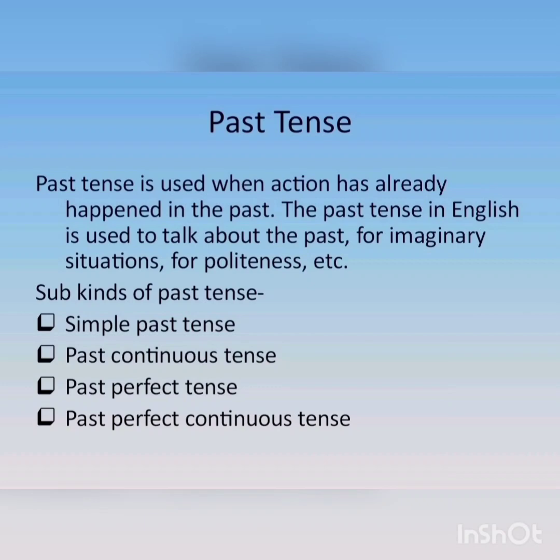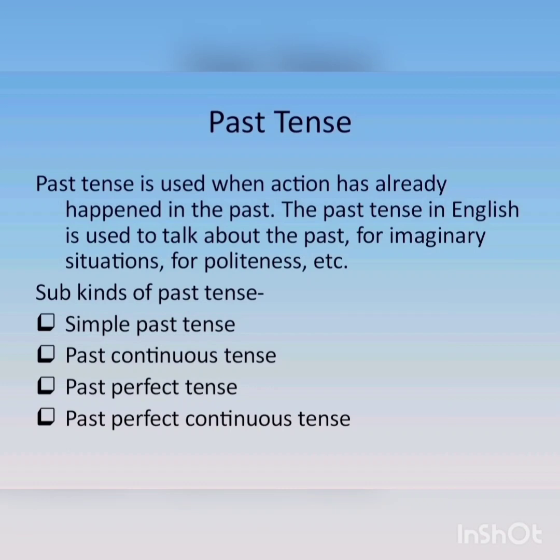Good morning, students. Like in the last class, we studied about present tense and its four types. In this class, we will study about past tense and the future tense and their four types respectively. So, first of all, let me tell you one thing that the past tense and the future tense have the same four types as of the present tense.